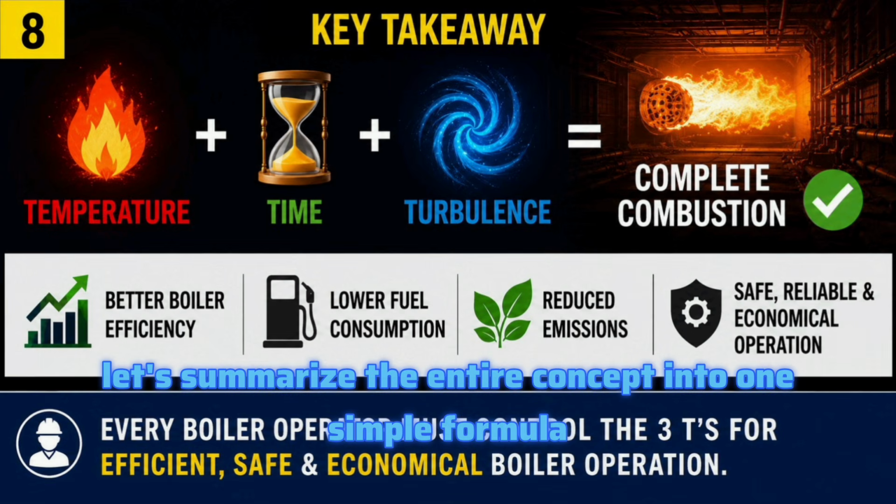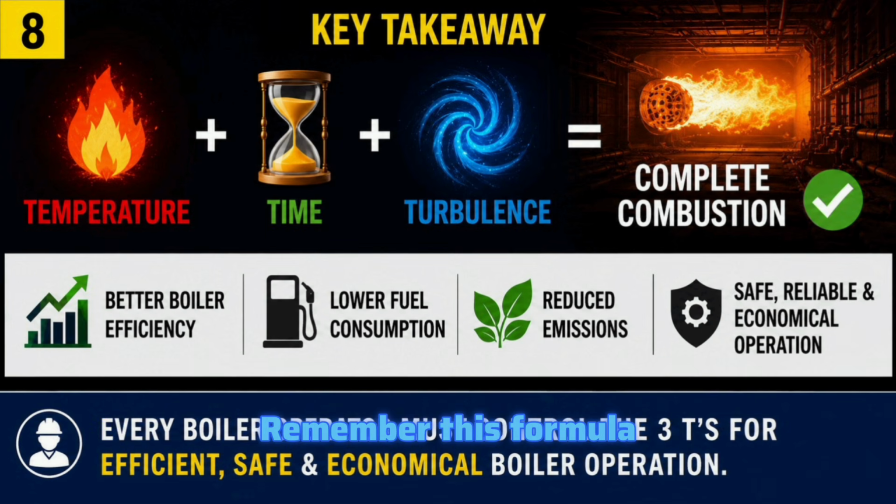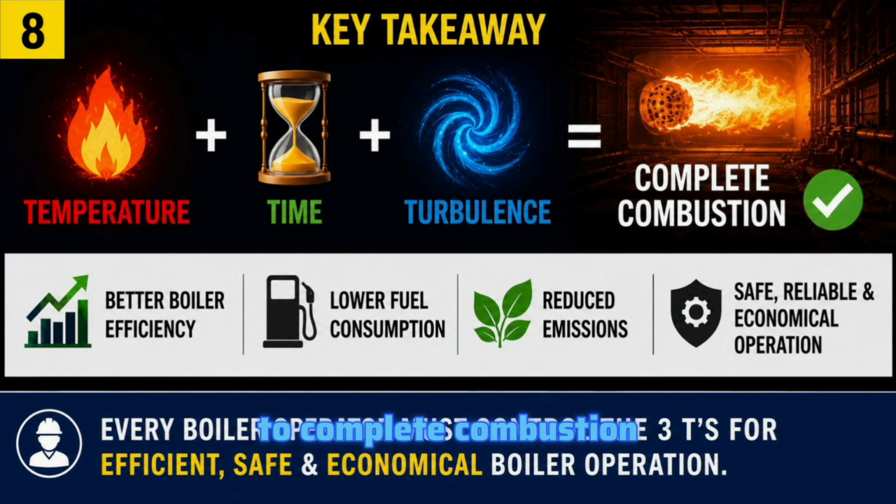Finally, let's summarize the entire concept into one simple formula that every boiler operator should remember. Remember this formula: temperature, time, and turbulence is equal to complete combustion. This means better boiler efficiency, lower fuel consumption, reduced emission, and safe, reliable, and economical operation. Every boiler operator must control these three T's for efficient, safe, and economical boiler operation.